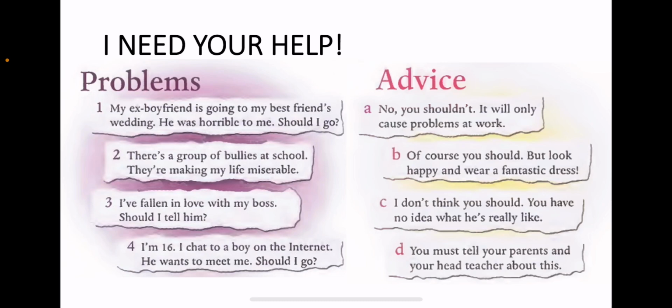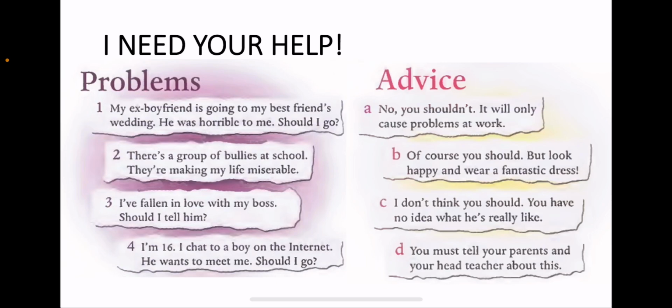And number 4, I'm 16. I chat to a boy on the internet. He wants to meet me. Should I go? C, right? I don't think you should. You have no idea what he's really like.